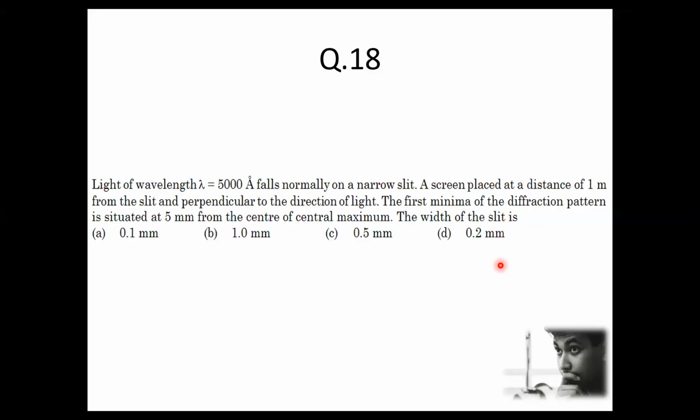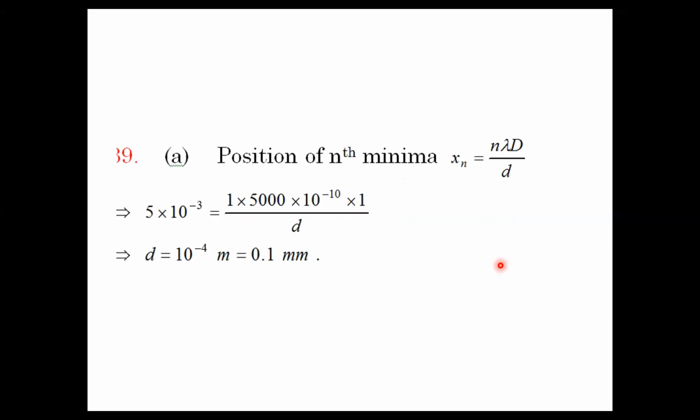The answer to this question is option A, if you've got the right answer. The position of the nth minima is given by the formula n lambda D by d. So you just had to find small d by substituting the distance along with the data given to you. Your answer should match with option A. Moving on to the next question.